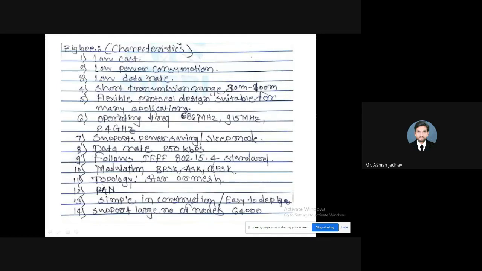Topology. The topology that has been followed here is star topology and mesh topology. Star or mesh. Which network makes use of Zigbee? It is a PAN, personal area network. It makes use of Zigbee for device-to-device communication.